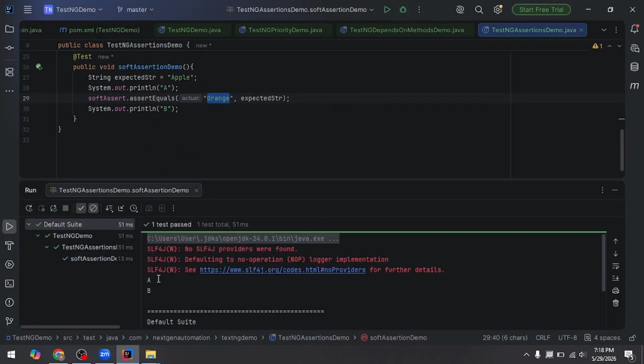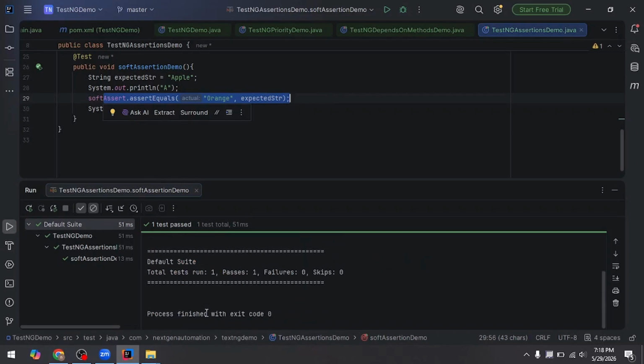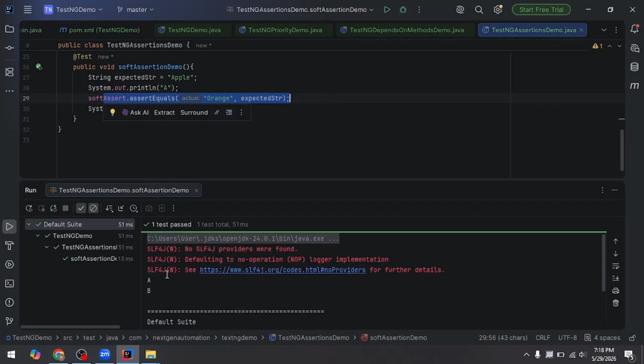Both A and B are printed, though there is a failure point, but the report doesn't say anything about it. The console doesn't say anything about pass or failure.